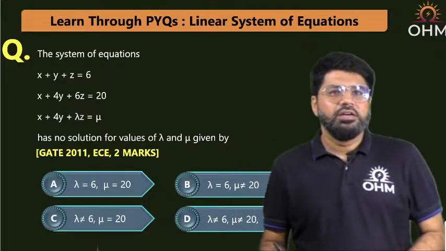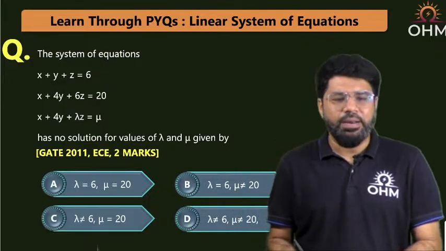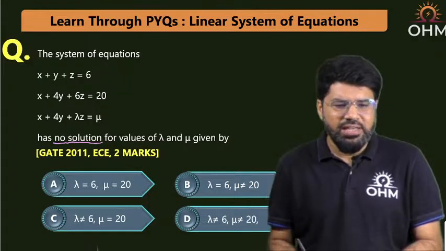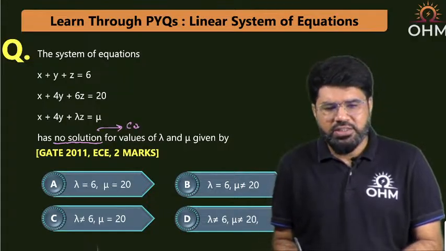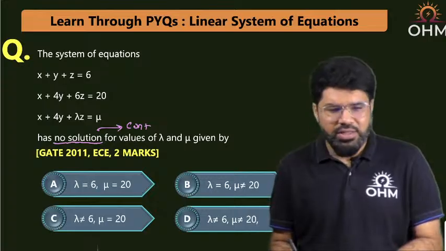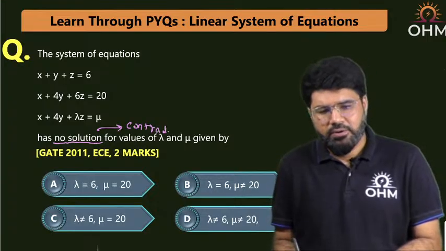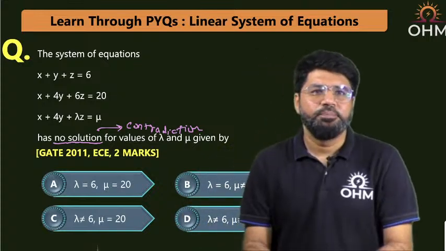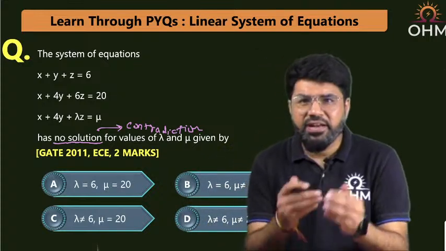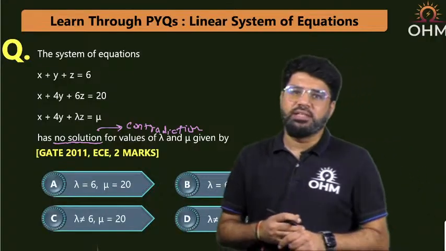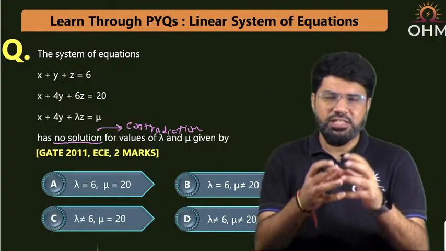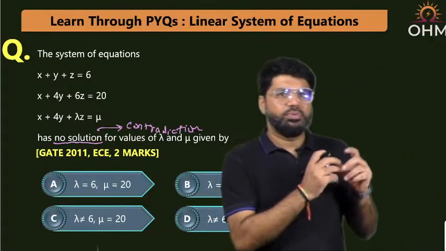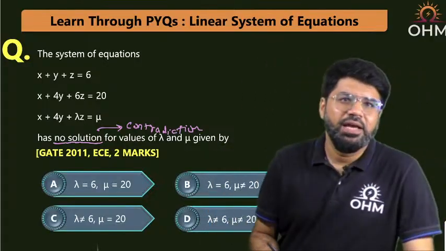So let's try to figure it out. When I'm telling you it's about no solution, what is the concept I told you? No solution is related to contradiction. Now contradiction means equations not agreeing with each other, different types of information about the same x, y, z. So now let's see.